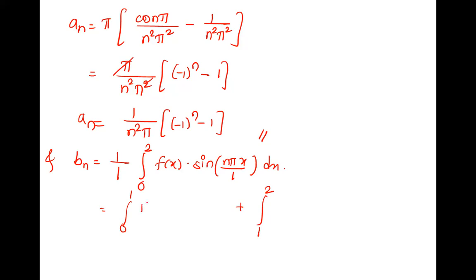In 0 to 1, pi x into sine n pi x dx. And in 1 to 2, 0. So 0 into anything, second part becomes 0. We'll solve this only. Therefore, bn is pi comes out, integration 0 to 1, x into sine n pi x.